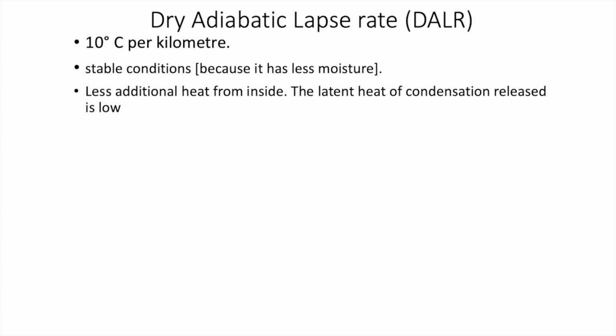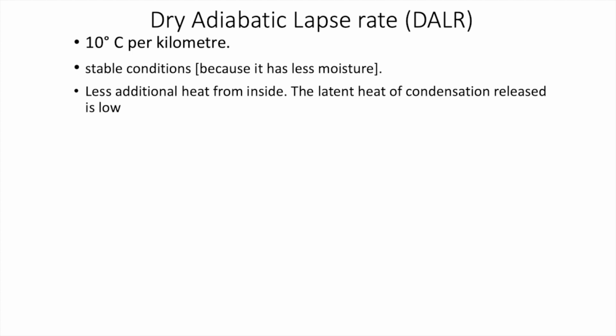And if there is less warming inside, that simply means the parcel is always heavier than the surrounding air. Less warming means it is heavier, that is, cooler, than the surrounding. If it is cold, that means it is denser, and denser means it will sink.